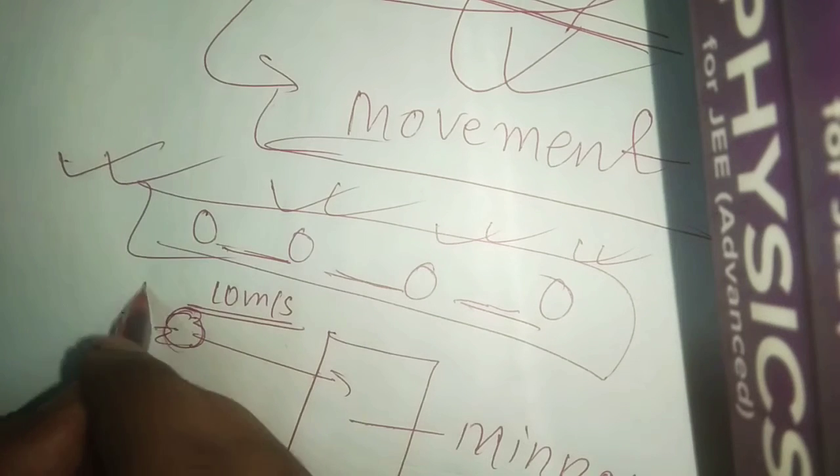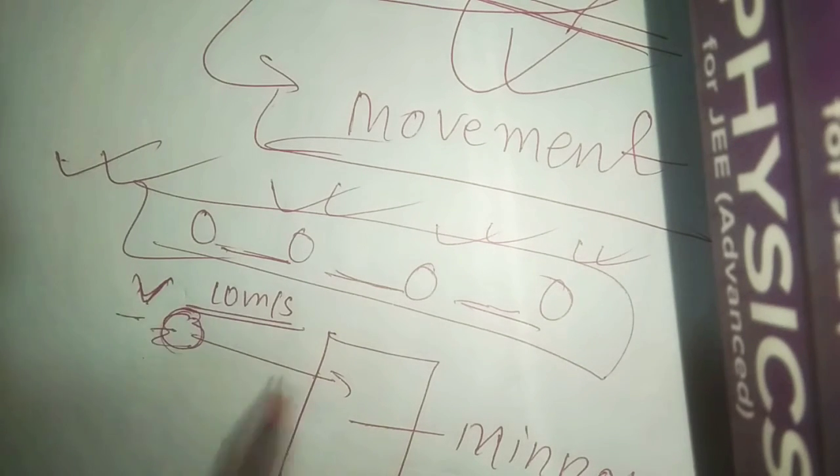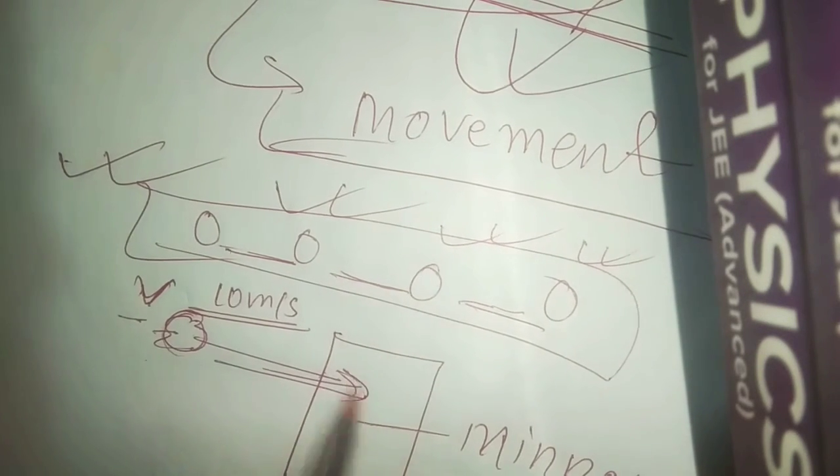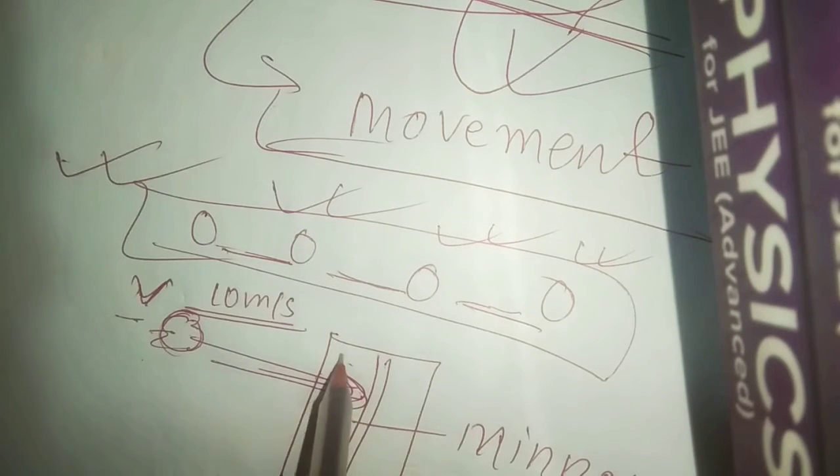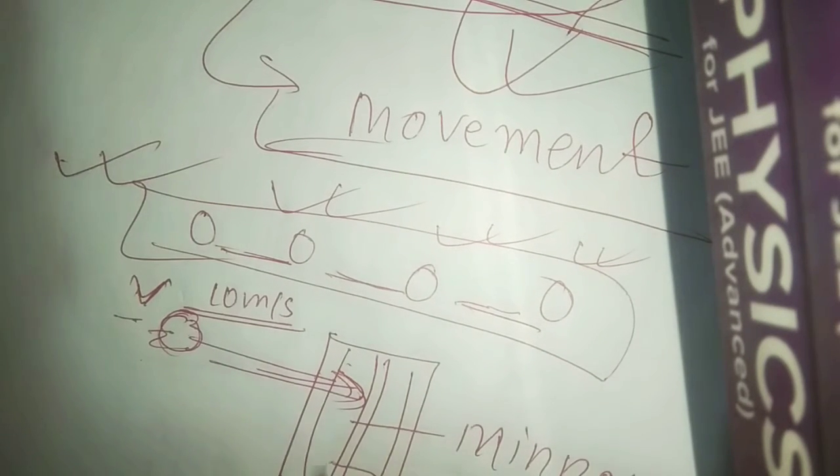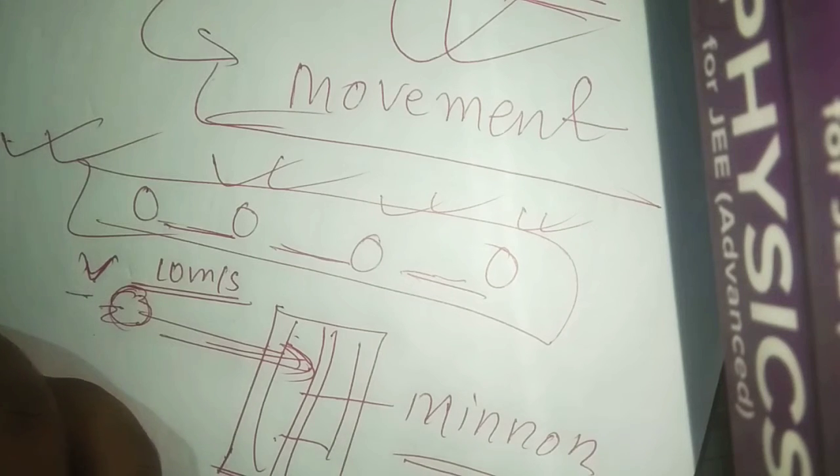That is the velocity of the paper ball which you throw at it. Will it break? No, it will not break. You can try, it will not break.